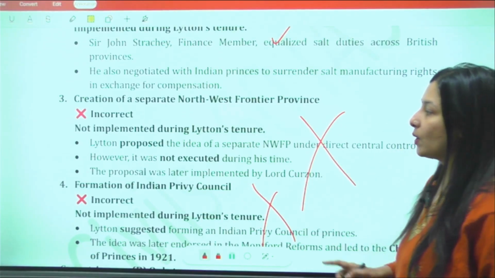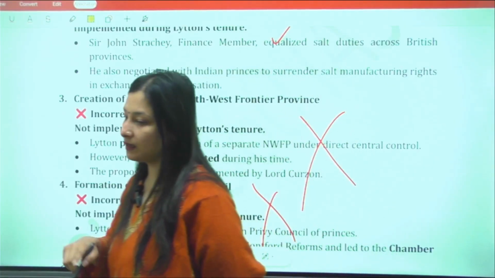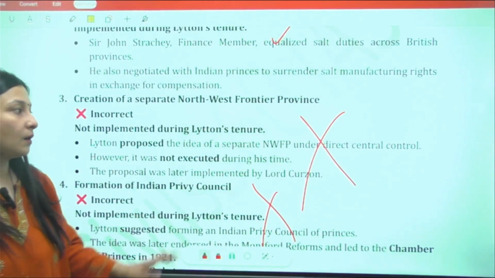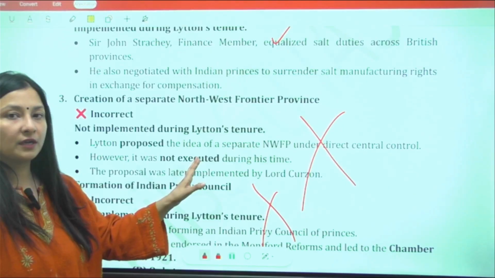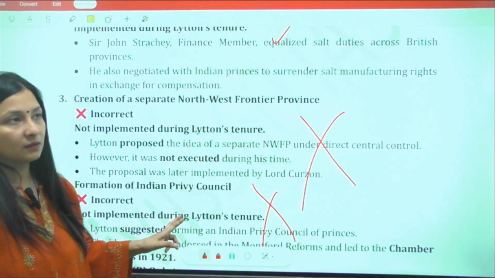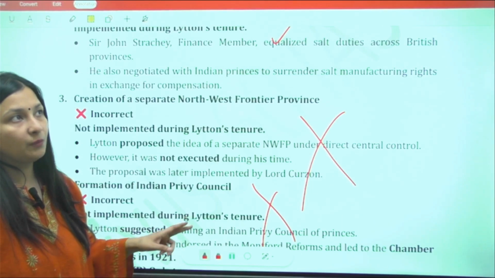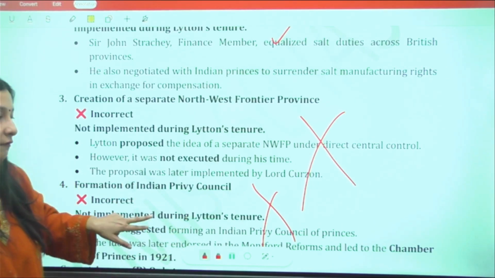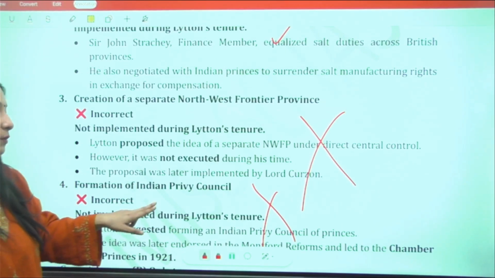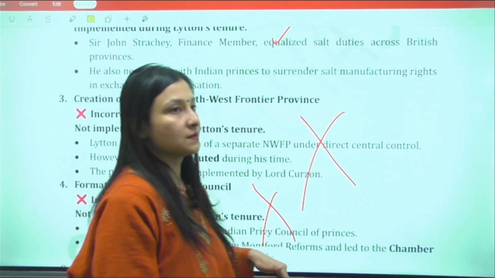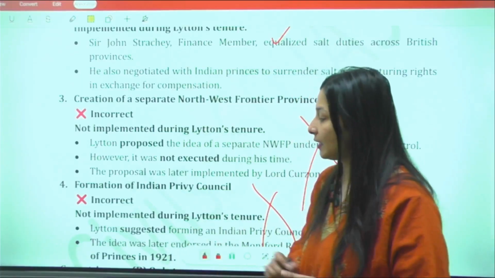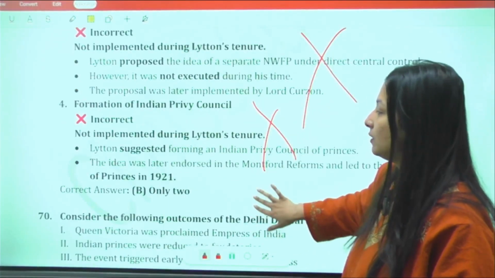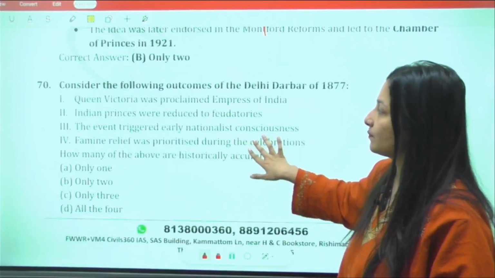He was the one who proposed this idea, but again, it did not come up during that time. The second one came during the time of Montagu-Chelmsford reform, the Chamber of Princes in 1921. That is also absolutely wrong over here, right?